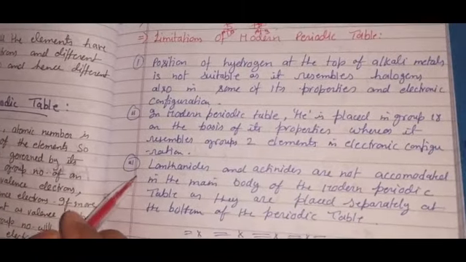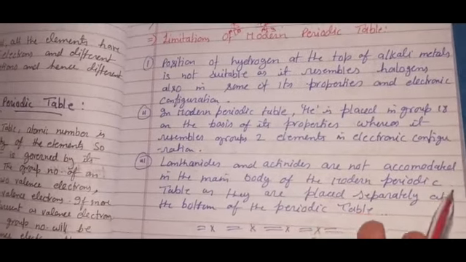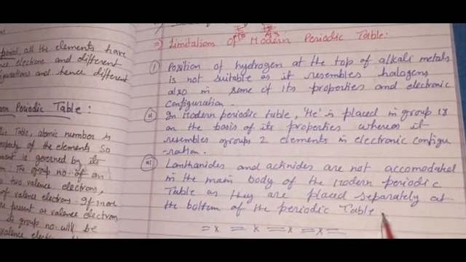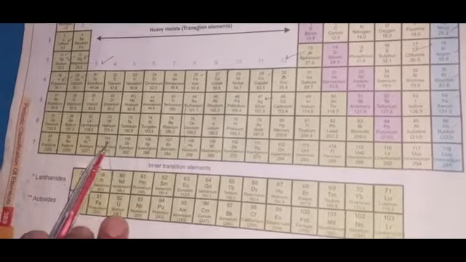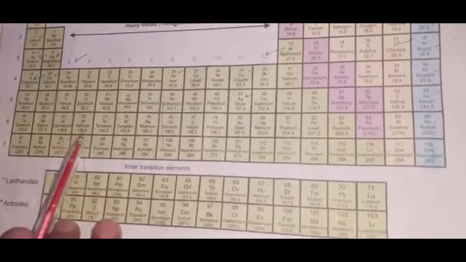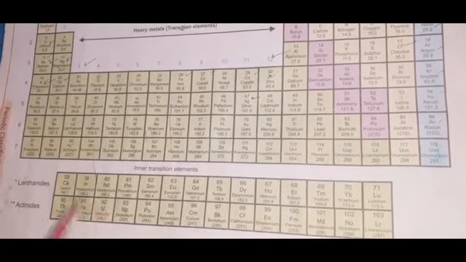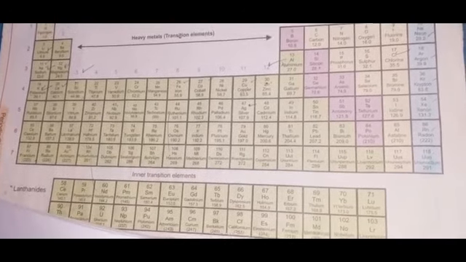Now the third drawback: lanthanides and actinides are not accommodated in the main body of the modern periodic table, as they are placed separately at the bottom of the periodic table. Their actual places are here, between 57 and 72 in the first line, and between 89 and 104, they should be written inside the table, but still they are written separately, so we may count it as a drawback of the modern periodic table. So in this video, up to this, children, bye bye.